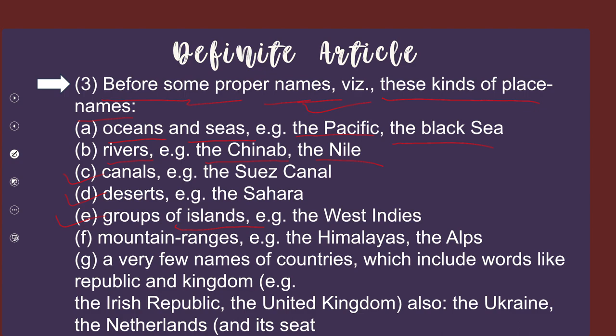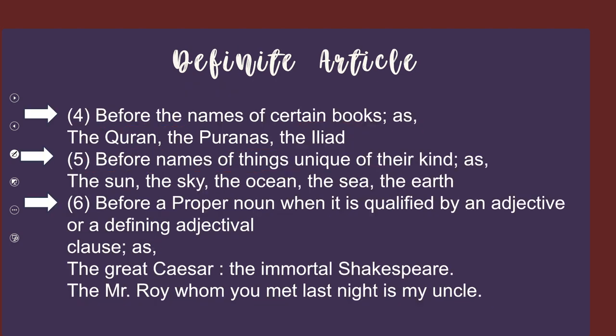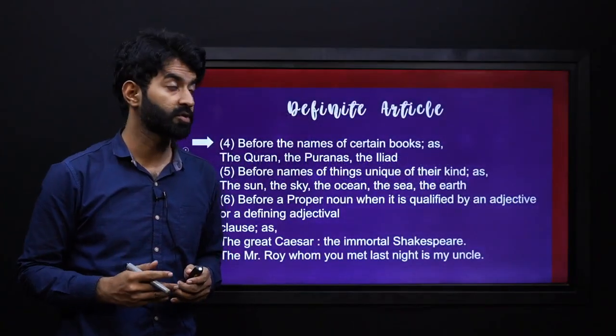we are talking about mountain ranges, a very few names of countries which include words like republic and kingdom. For example, let's read this one, the Irish Republic. So these are different situations and scenarios in which we use the definite article, followed by some examples also.